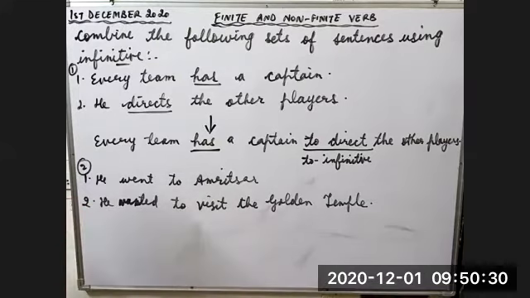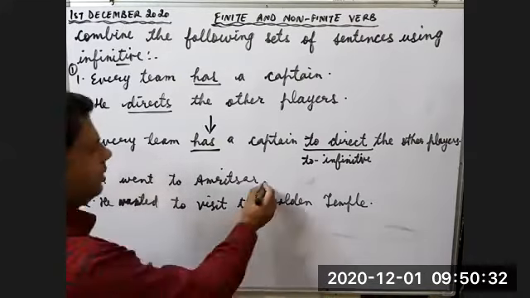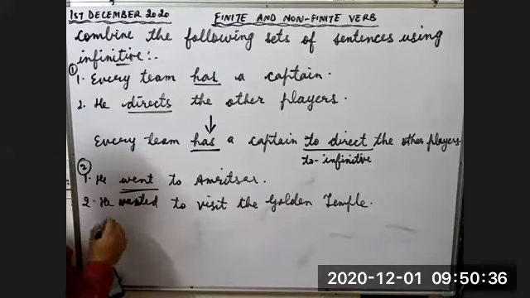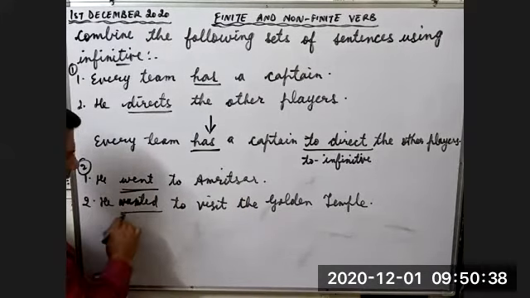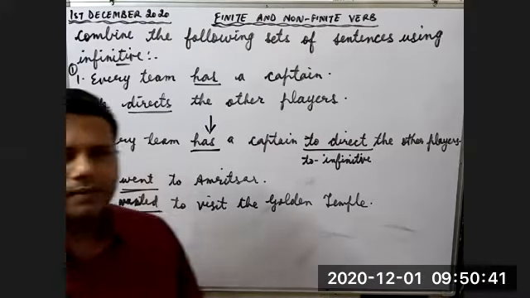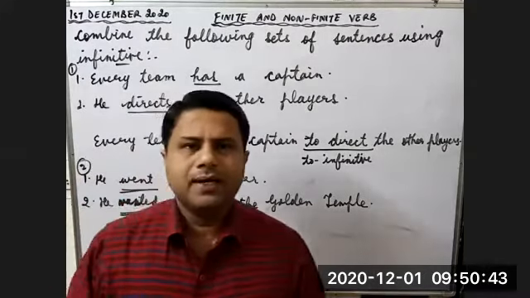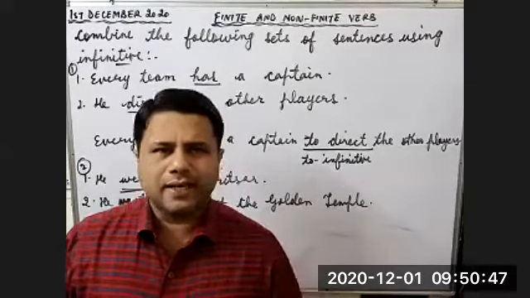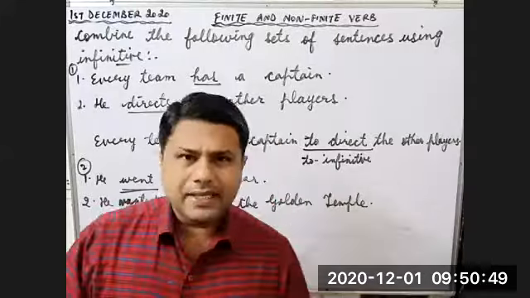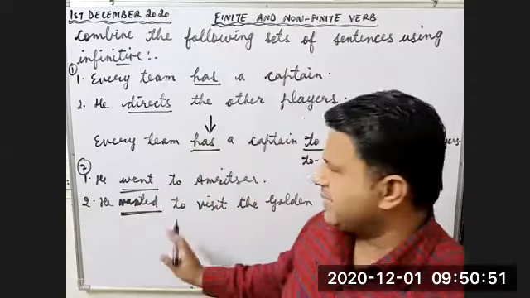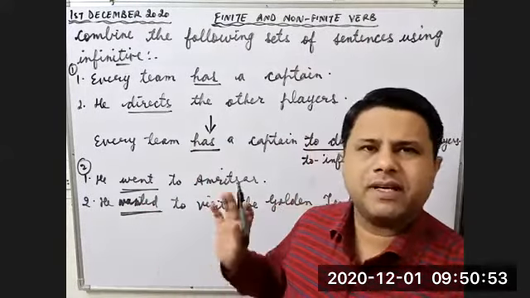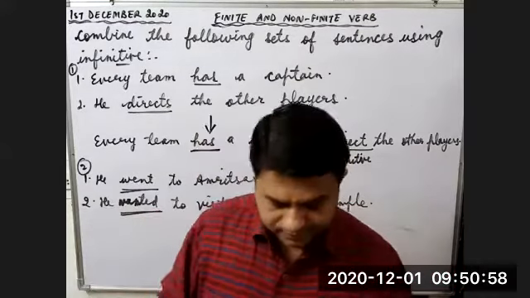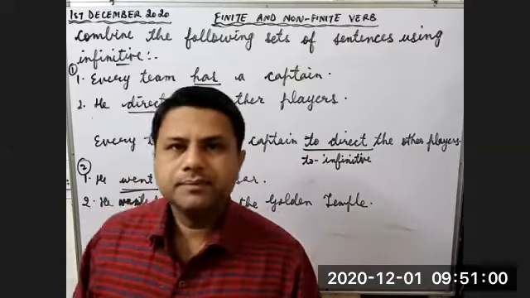He went to Amritsar. There is only one clause in this sentence. Tense element went. He wanted to visit the Golden Temple. There is only one clause, one tense element. So both are simple sentences. You have to join these two sentences using infinitive. Give me the answer quickly. The answer is already there in the sentences. One sentence will remain same, and in the other sentence, to infinitive is already there. Now give me the answer.